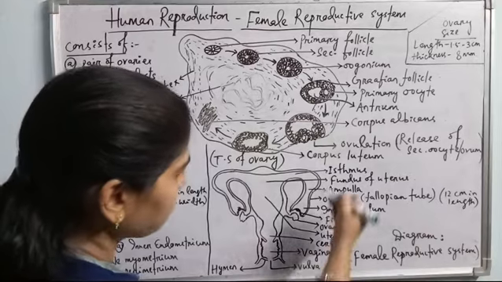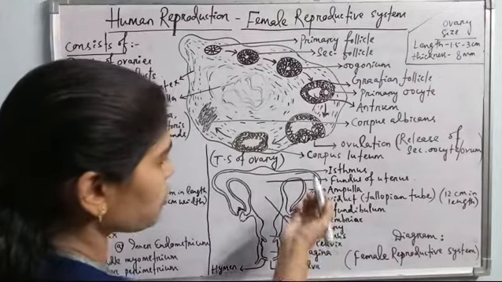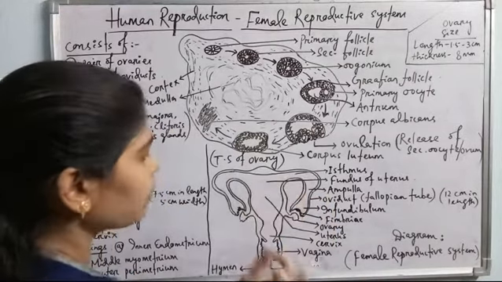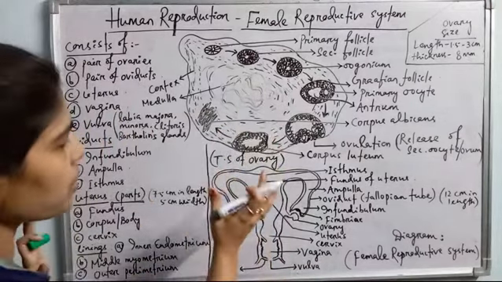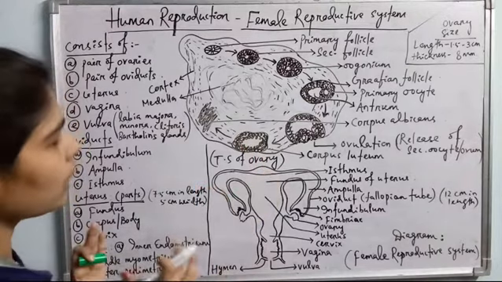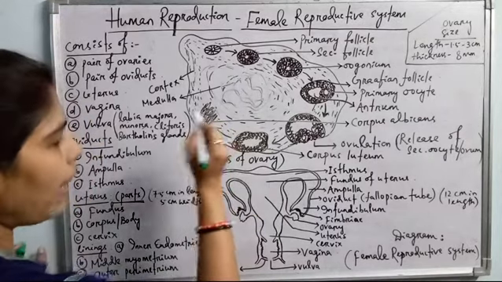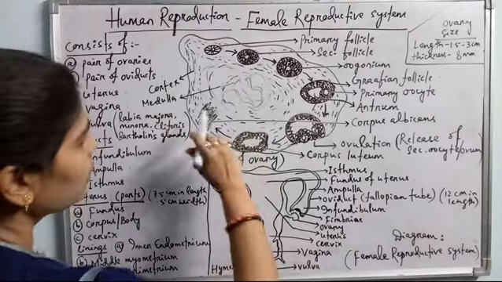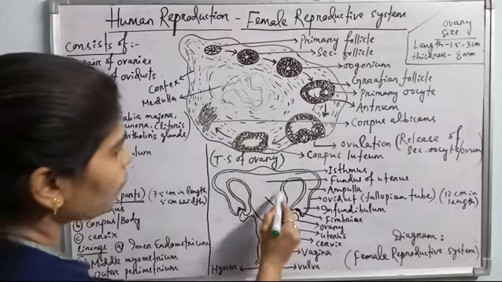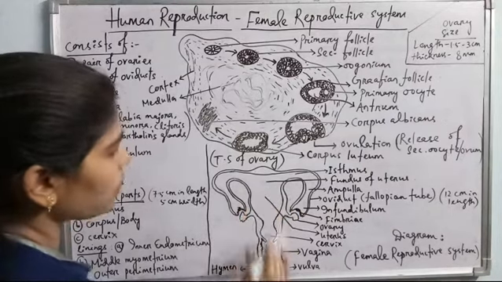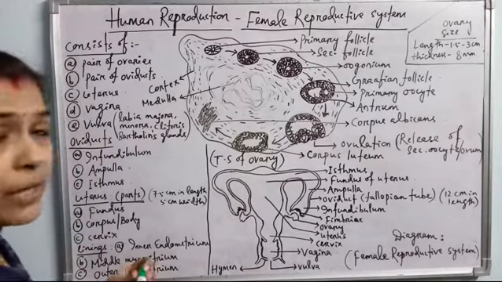Okay, and see here, uterus is also having three parts. Then oviduct is also having three parts, and the three linings of uterus also I have discussed, and tears of ovary, how the follicular development occurs month-wise, I have also told you. And another thing, if the fertilization doesn't occur, then corpus luteum changes into corpus albicans, and the unfertilized egg or ovum along with the uterine lining discharges as menstrual cycle, okay, or menstruation each month. So this is all about the female reproductive system.